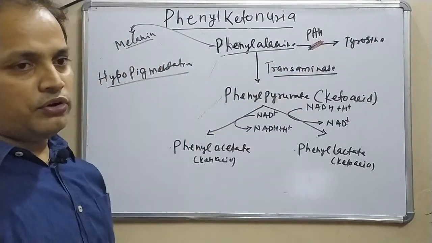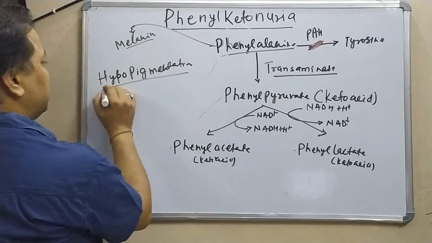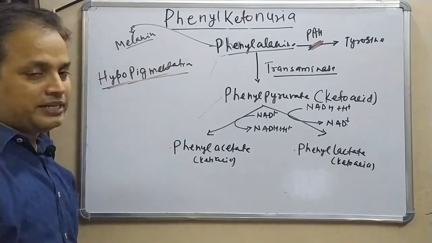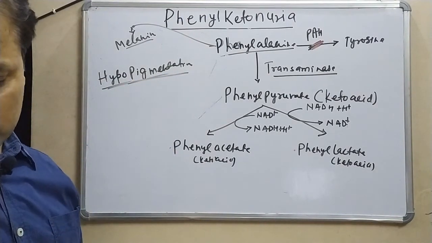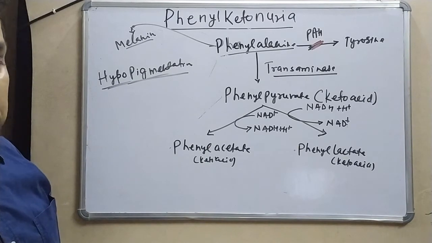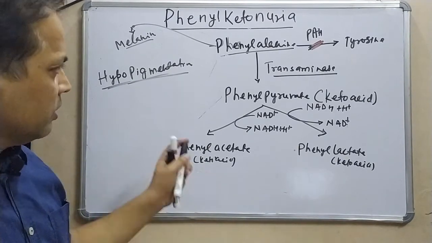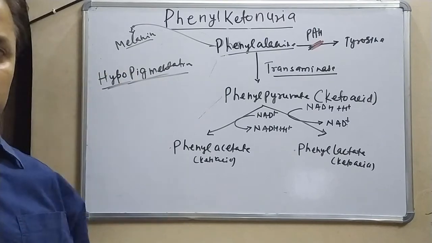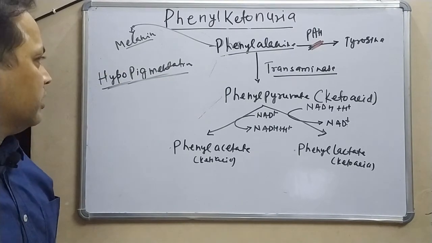Obviously the pigmentation in our body is going to be affected, so places like skin and eyes will have less pigmentation. These are the complications caused during phenylketonuria.